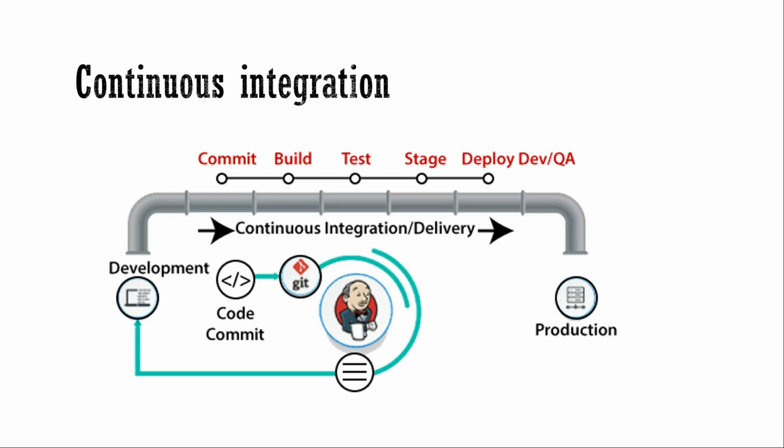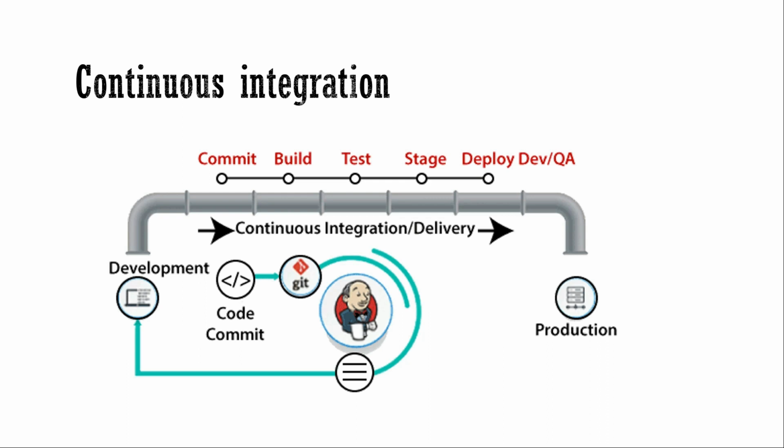When we talk about continuous integration, we will have a lot of environments: a development DevOps environment, a testing DevOps environment, and SIT, UAT and production DevOps environments. So we will have the DevOps environments separately.